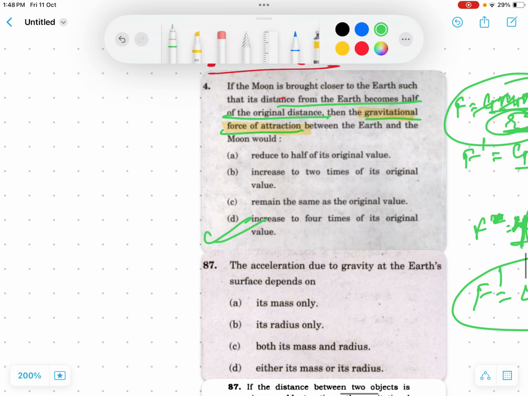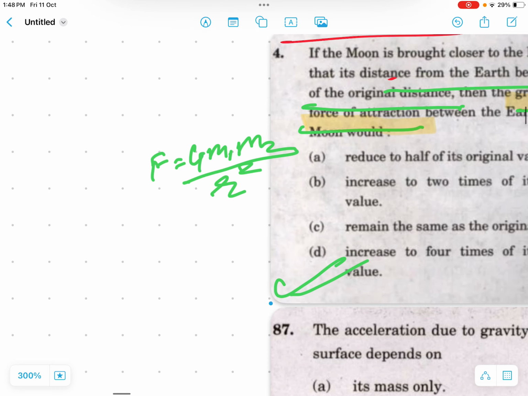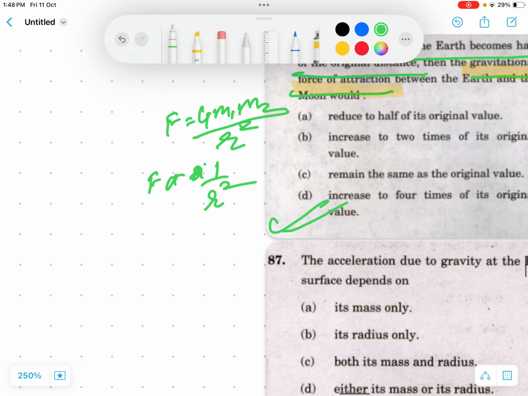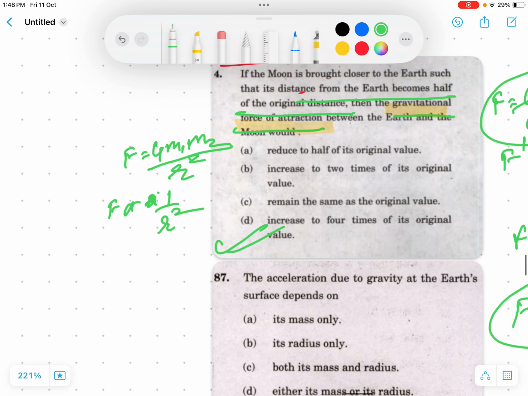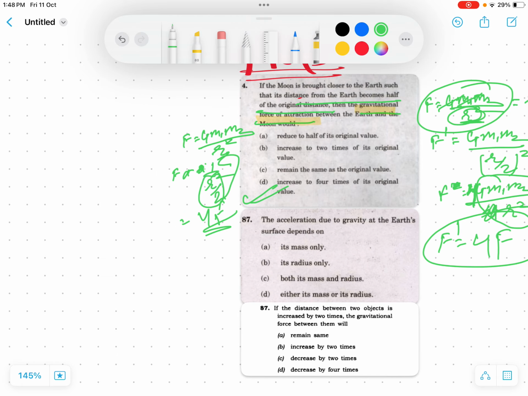It's just simple logic, we just know the formula, right? F equals to G m1 m2 upon r square. We know that the force is inversely proportional to the square of the distance between them, which simply means if we halve the distance, it goes to the upside and becomes 4 times. So this is the correct answer.